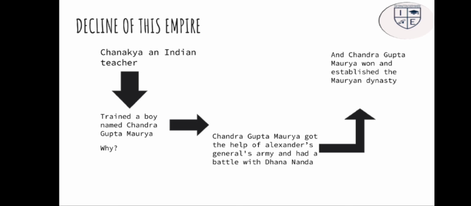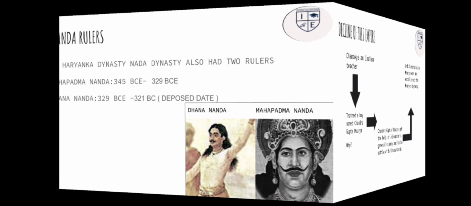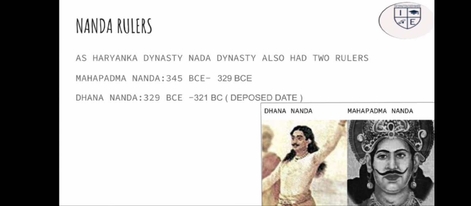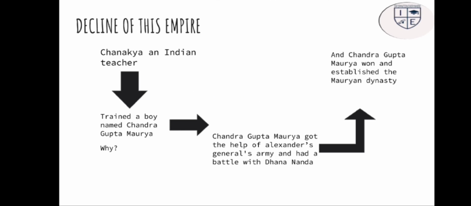He trained Chandragupta Maurya because he was not happy with the administration of King Mahapadmananda or Dhanananda. So he trained Chandragupta Maurya. Chandragupta Maurya got the help of Alexander's general's army and had a battle with Dhanananda.